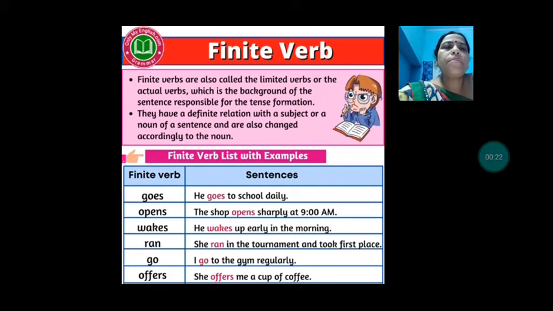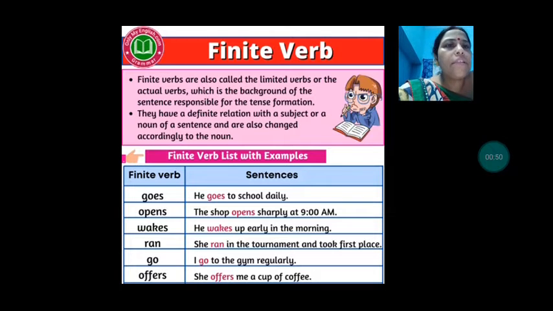So, finite verbs. They are also called limited verbs or actual verbs. These are the verbs present in the sentence, the backbone of the sentence, responsible for the tense formation. These verbs tell you in which tense the sentence is.